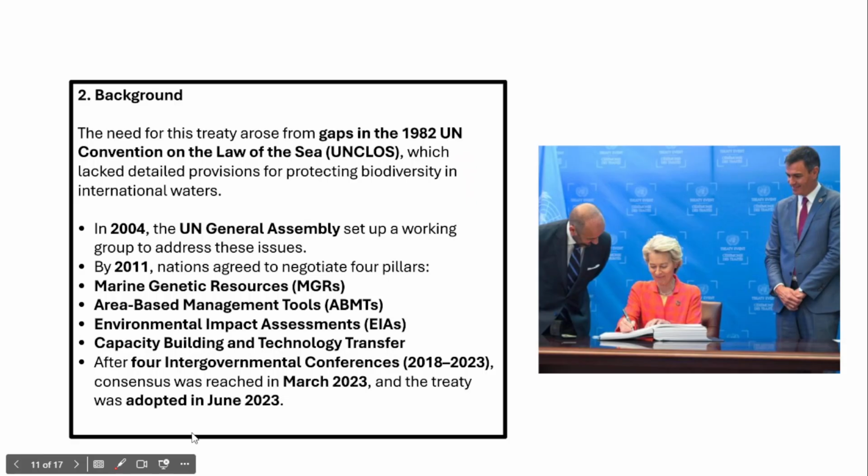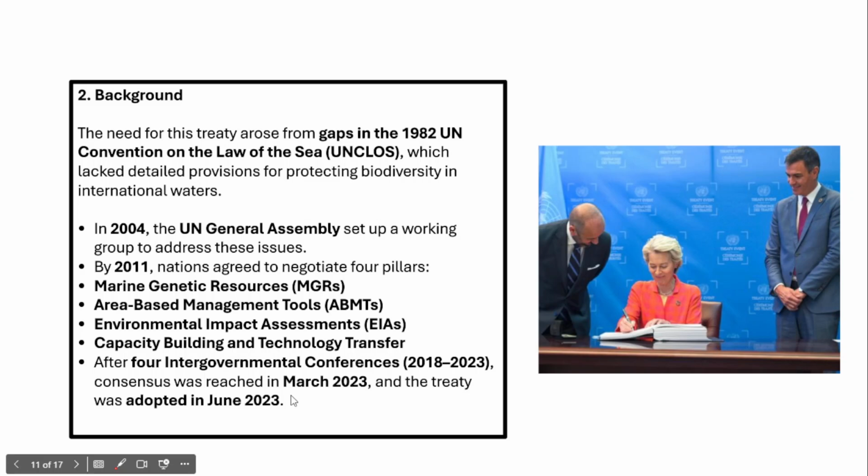In fact, if you look at the historical background of the Global High Seas Treaty, the UN General Assembly in the year 2004 set up a working group to address these issues of protecting, conserving, and sustainably using marine biodiversity beyond national jurisdiction. By 2011, all the nations had agreed to negotiate on four important pillars. The four important pillars include marine genetic resources, area-based management tools, environmental impact assessment, capacity building, and technology transfer.